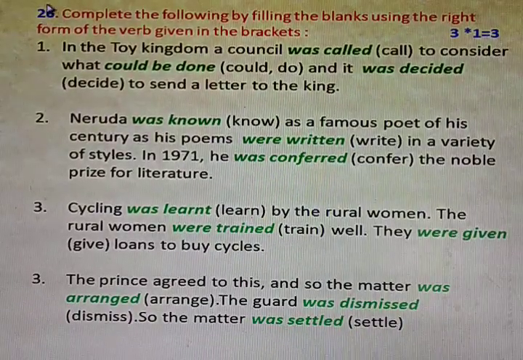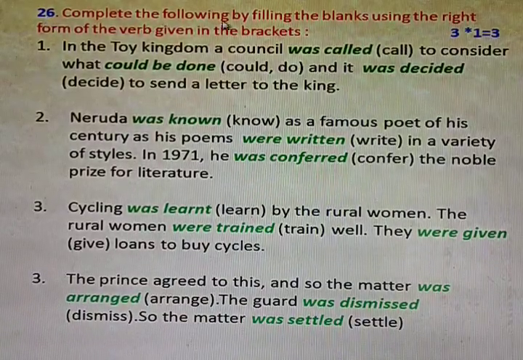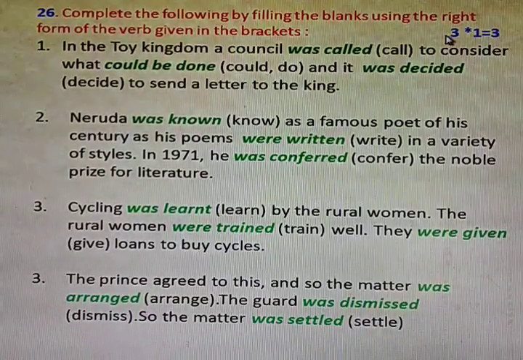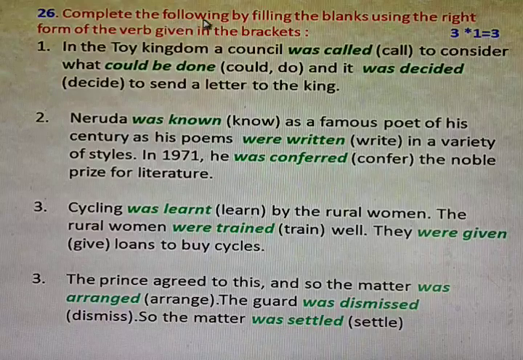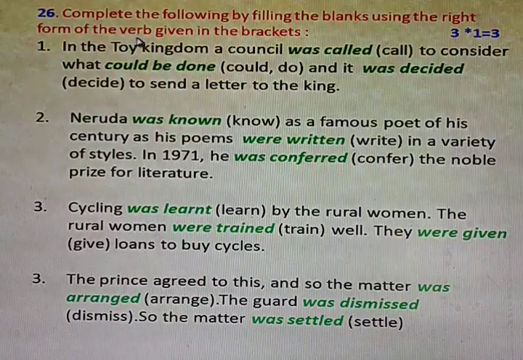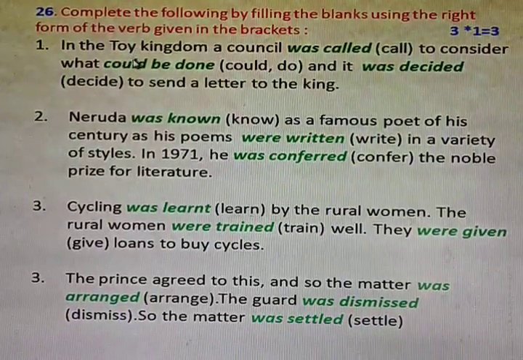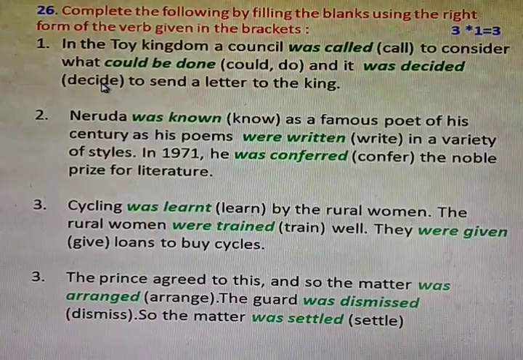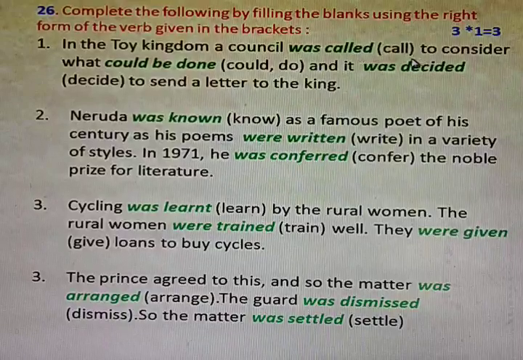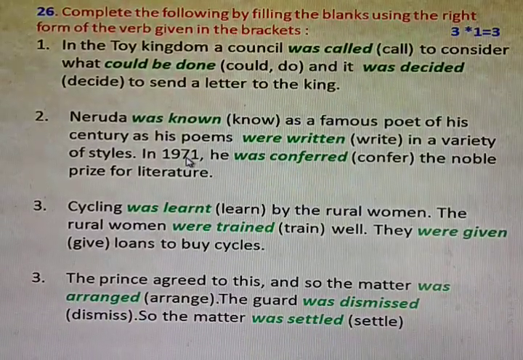So this will be the 26th question in your question paper, and it carries 3 marks, with the heading: complete the following by filling the blanks using the right form of the verb given in the brackets. It is compulsory for you to write all these 3 lines, and don't forget to underline the correct answers which I have highlighted in green color. The answer should compulsorily be underlined in the exam.